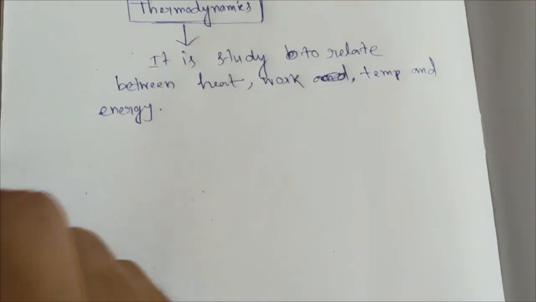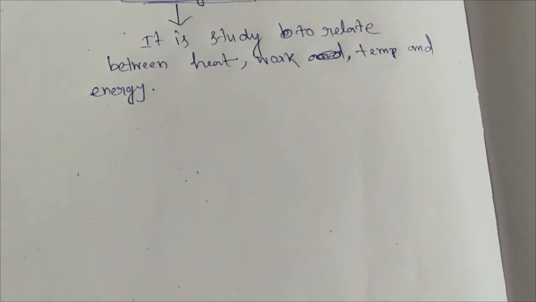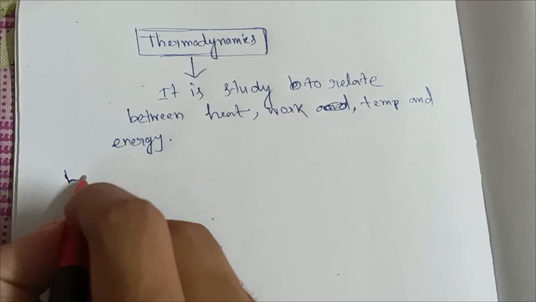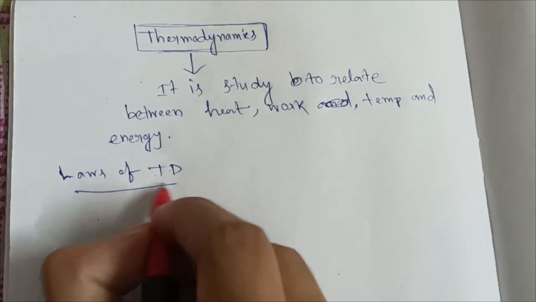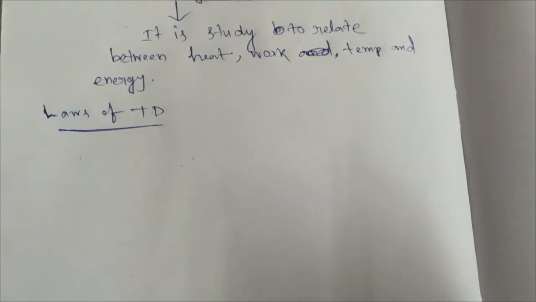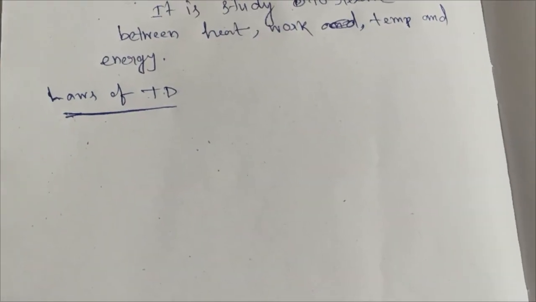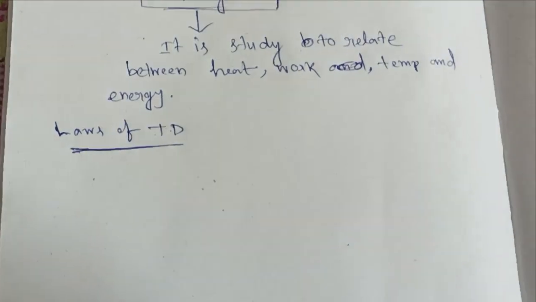Now, to study thermodynamics, we have three types of laws, the laws of thermodynamics. Very briefly we are discussing these laws.